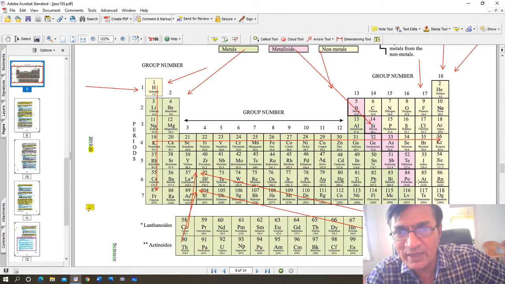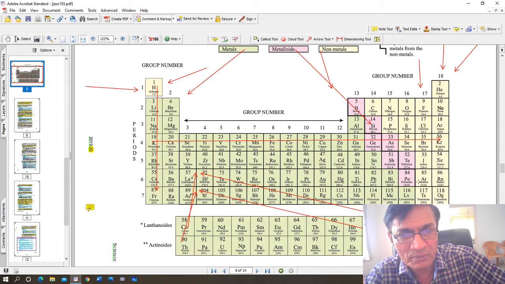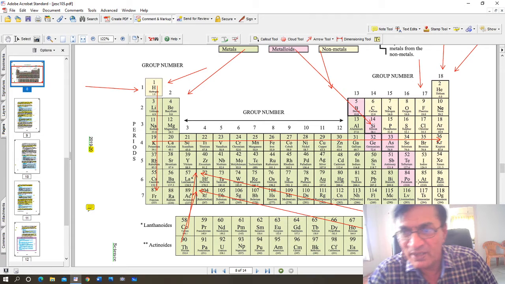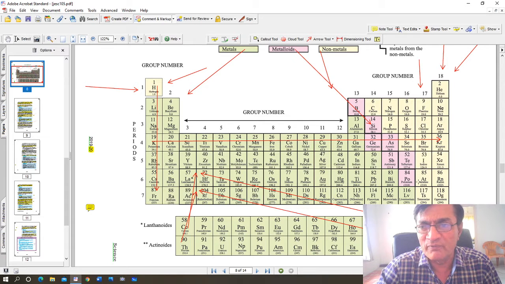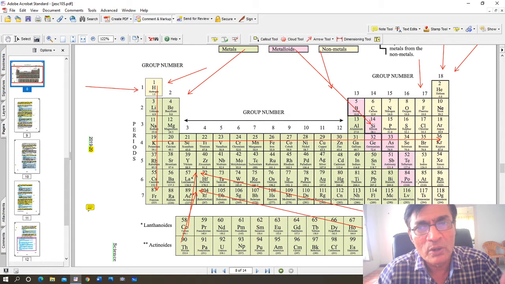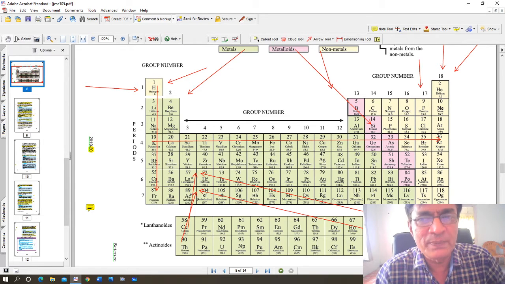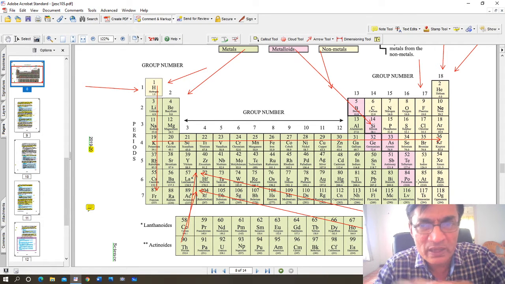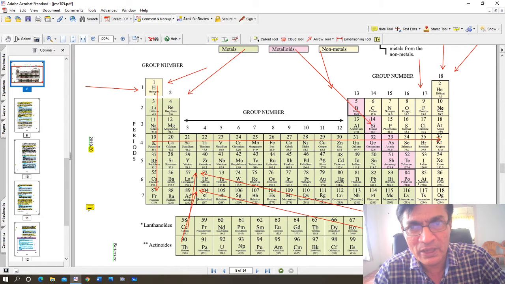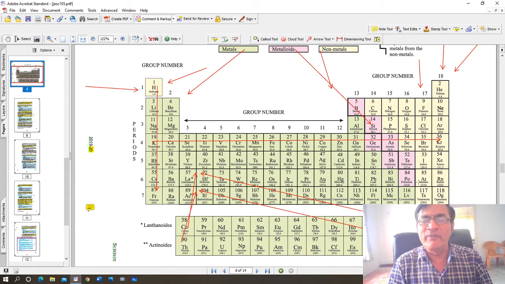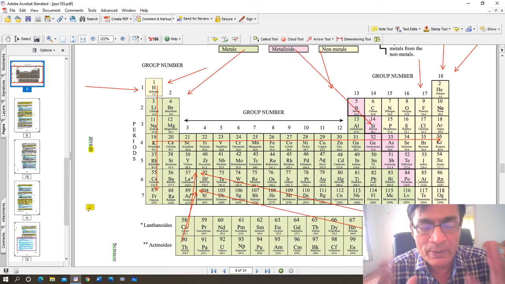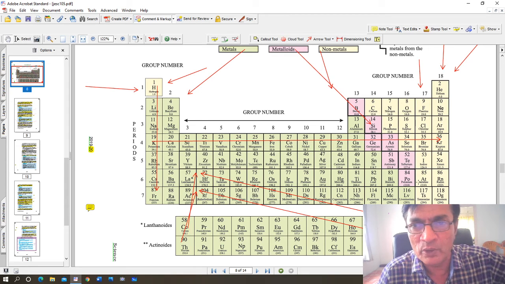Mostly on this side, that is the left hand side, lithium, sodium, potassium, calcium, strontium, barium, and so on, they are all metals. Here, nitrogen, oxygen, carbon, fluorine, bromine, iodine, they are all non-metals. So the whole table is classified in such a manner that you can spot where a metal or non-metal is. If I ask you where can you expect to find a metal, you will immediately know without opening your eyes that it will be on the left hand side.